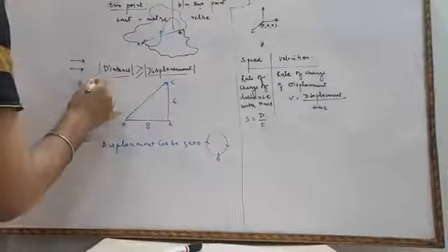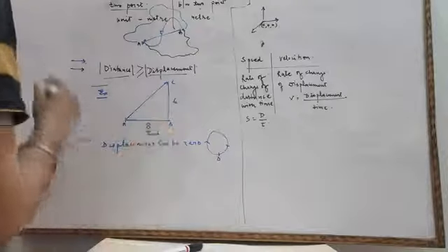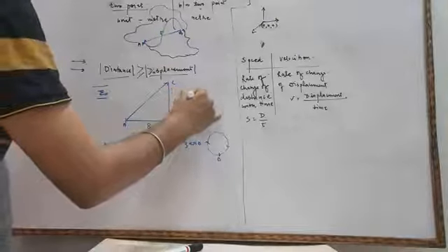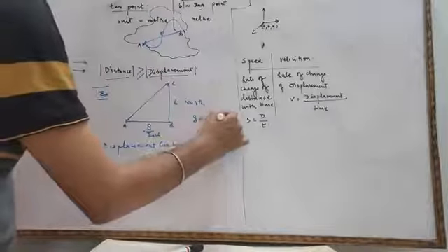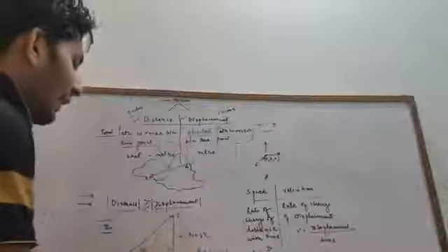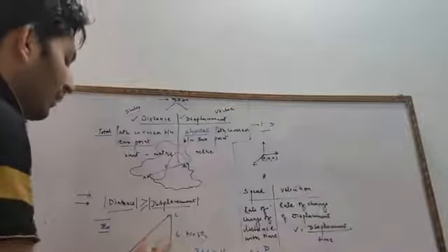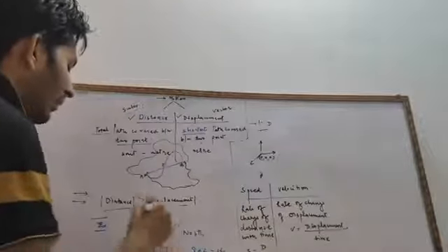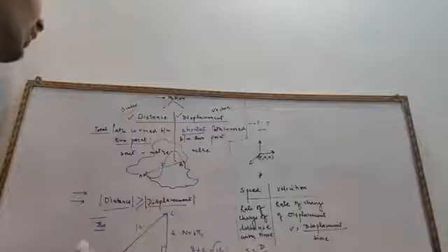We can take an example for understanding distance and displacement. Suppose a body moves from A to B in the east direction 8 units, and then from B to C in the north direction 6 units. What is the total distance? 8 plus 6, that is equal to 14. What is the displacement? We can use the Pythagoras theorem. Clearly it is a right angle triangle, as it first moves in the east direction, then in the north direction. By using the Pythagoras theorem, we find that A to C equals 10. So displacement is equal to 10, while the distance equals 14.